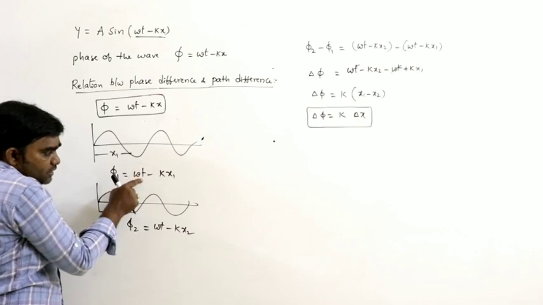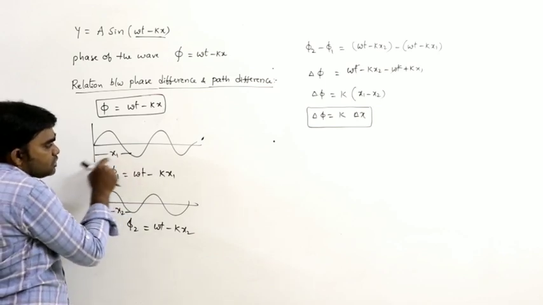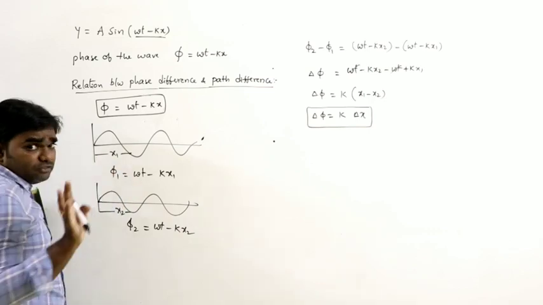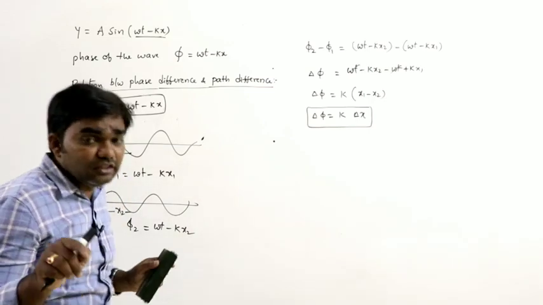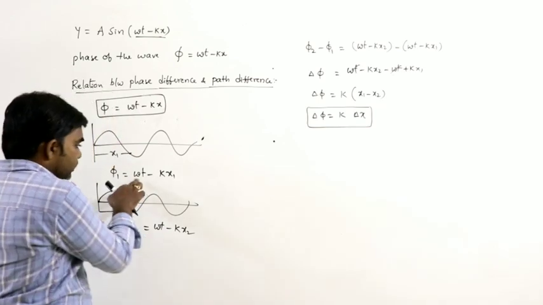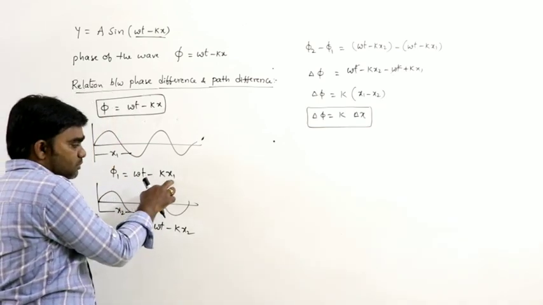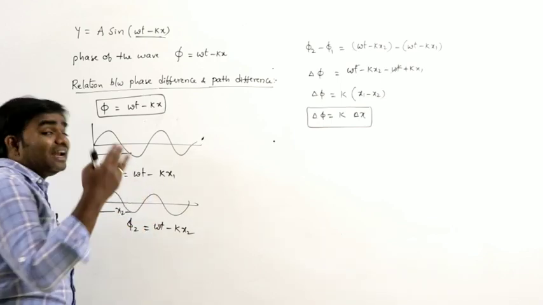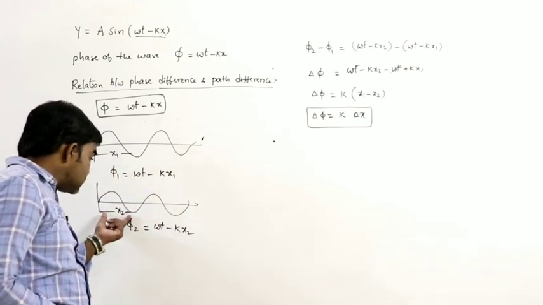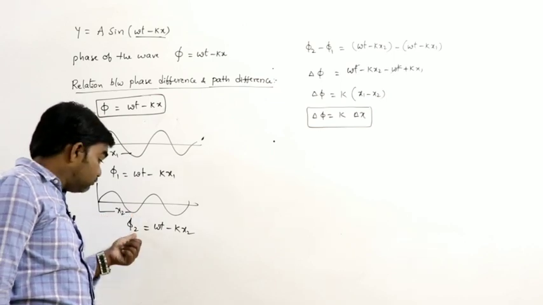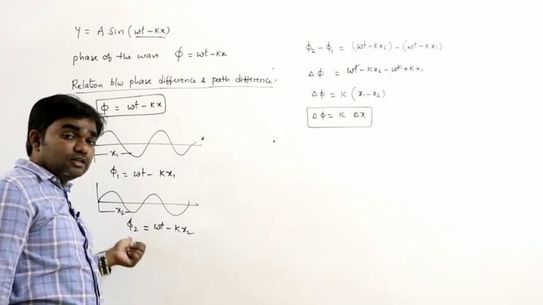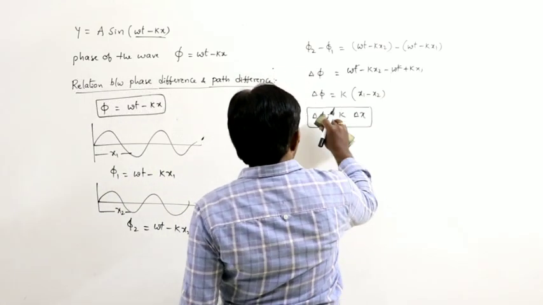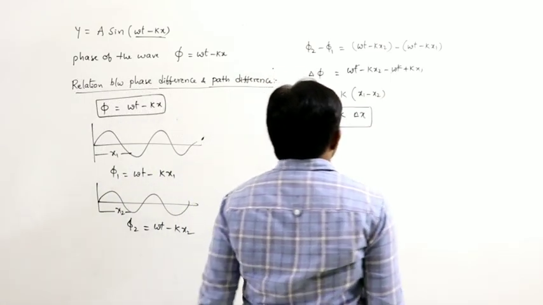For example, in 2 seconds the distance traveled by the wave is x1, so at that instant the phase of the particle is phi 1, which we can write as omega t minus kx1. Next, in the same 2 seconds, in another situation, the distance traveled is x2 and the phase is phi 2. So like this, delta phi is equal to k into delta x.